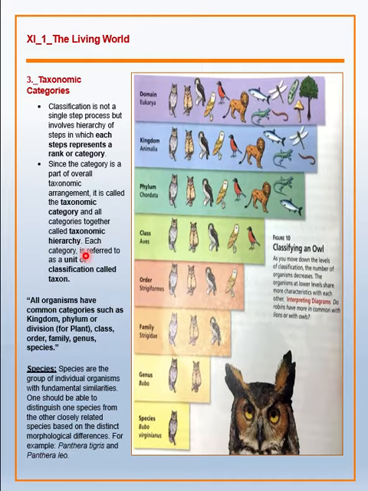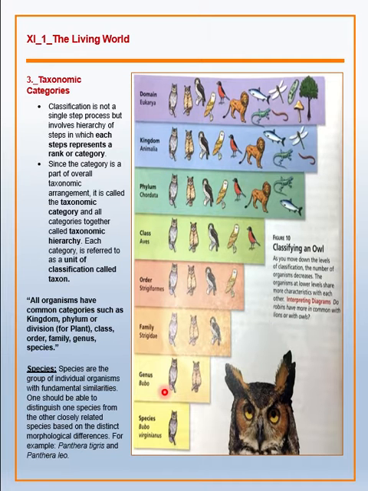Each category is referred to as a unit of classification called taxon. Now here you can see the hierarchy of classification. The lowest level is the species, second is the genus, then family, order, class, phylum, kingdom, and domain.